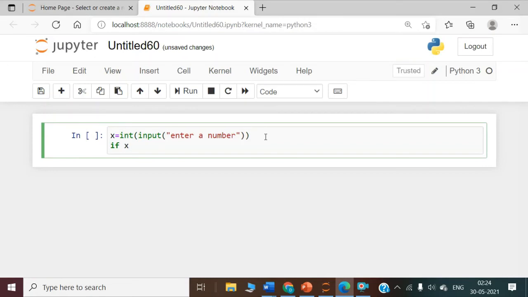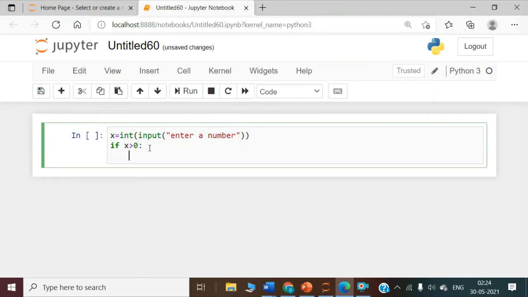if x is greater than 0. Now I want to check whether the number which the user has entered is a positive number or a negative number. I have a condition. My condition is if x is greater than 0. Put a colon. Now press enter. Do you see automatically this indentation has taken place? Automatically it has taken one tab space. It didn't go to the starting of this box. It has taken one tab space.